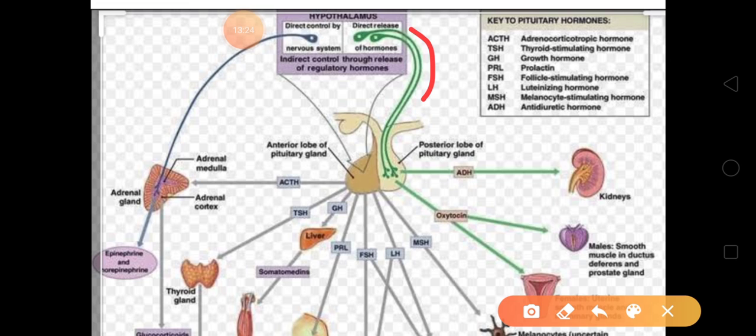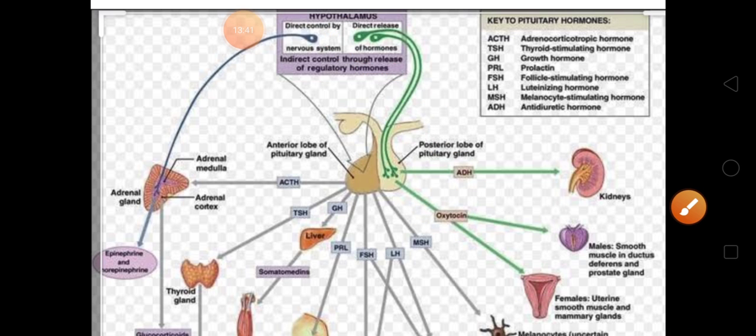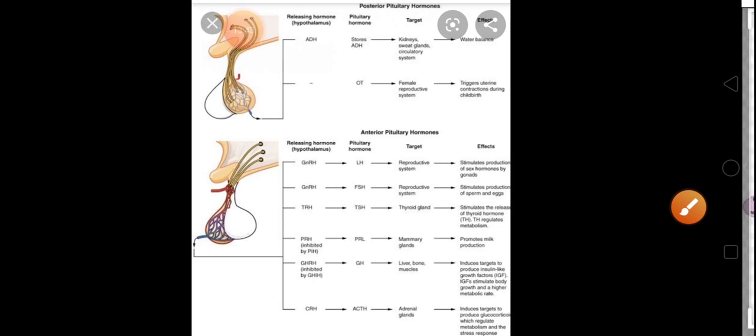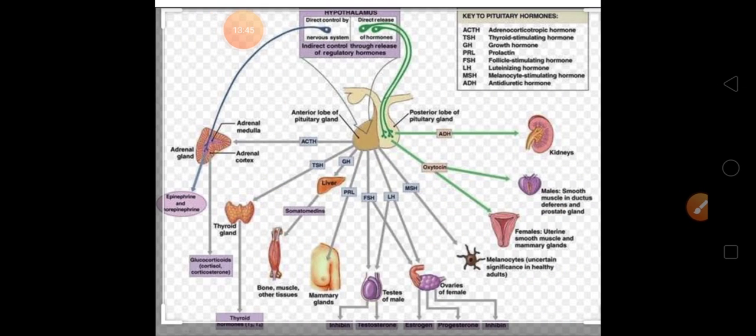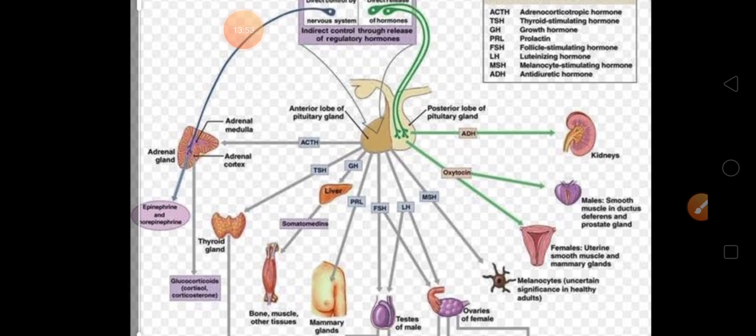It is directly from the hypothalamus that it goes to posterior pituitary, because they are releasing only two and both of them are produced in hypothalamus. Coming to the anterior lobe of pituitary, they are not directly controlled by the nervous system. They will go towards your anterior pituitary and then this will activate.